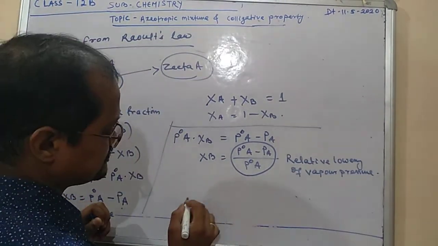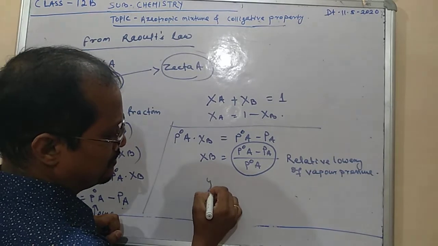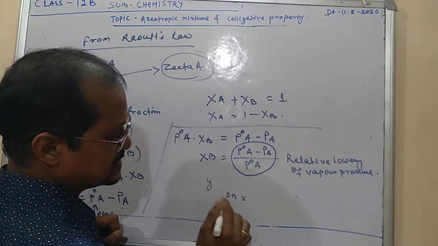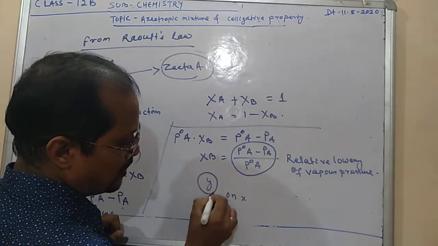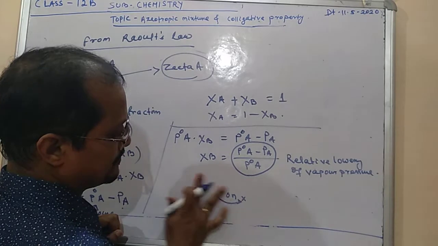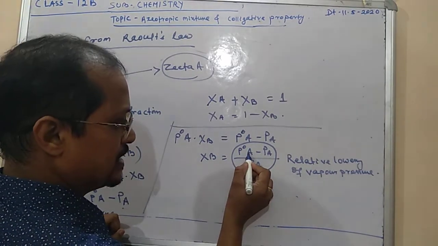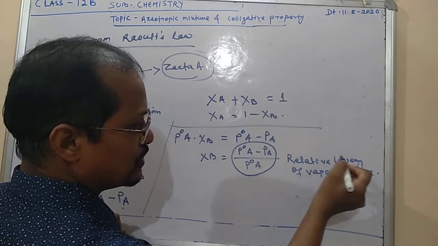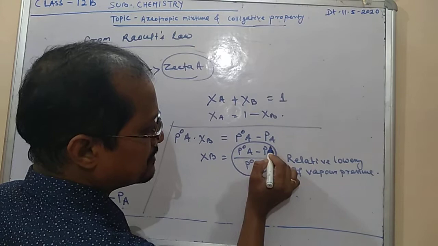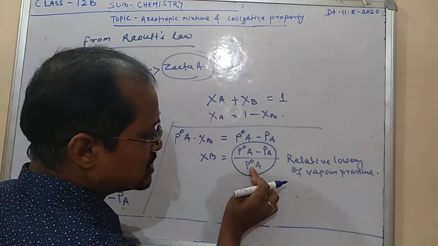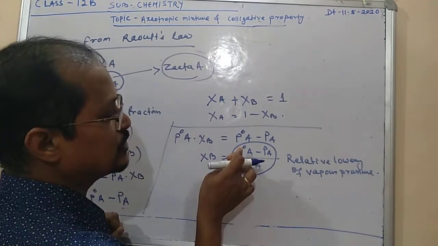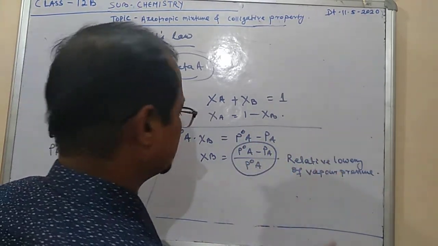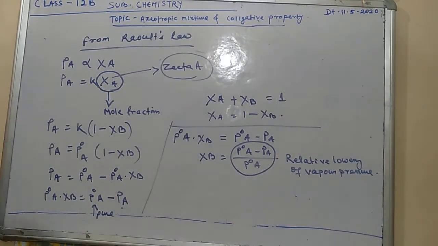You understand it, no? Suppose I take Y value on X, okay, Y on X, that is what you are understanding, Y related to X. That's why P naught A minus PA divided by the original value P naught A is called the relative lowering of vapor pressure. Lowering of vapor pressure is this part, and it is related to the pure value of vapor pressure P naught A. That's why it is called relative lowering of vapor pressure. This is the expression for relative lowering of vapor pressure.